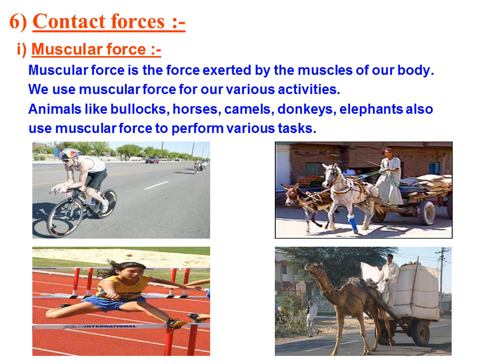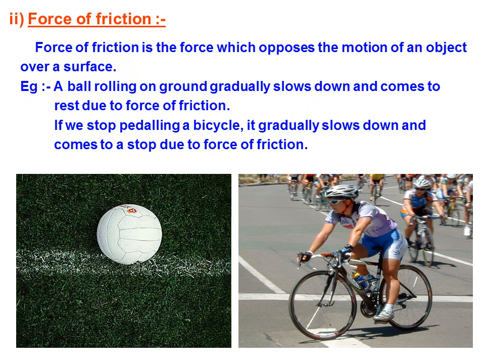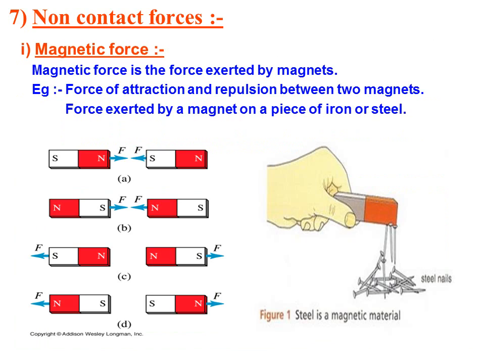Now let's discuss in detail muscular force, in which our body muscles work on a particular object. Here are some different pictures which show that muscular force is applied. Frictional force always acts opposite to the motion of the object. Here is a ball which stops after some time due to friction, and here is a cyclist who applies brakes to stop the cycle due to friction.